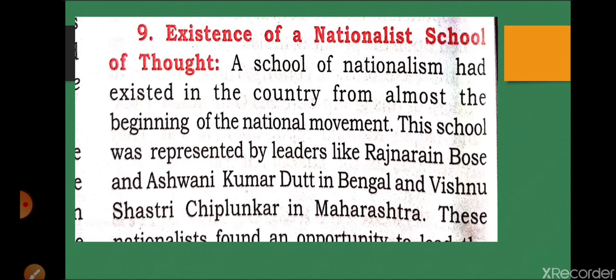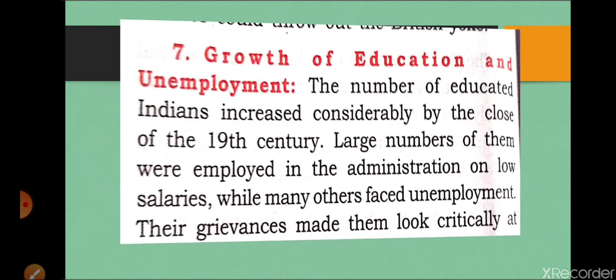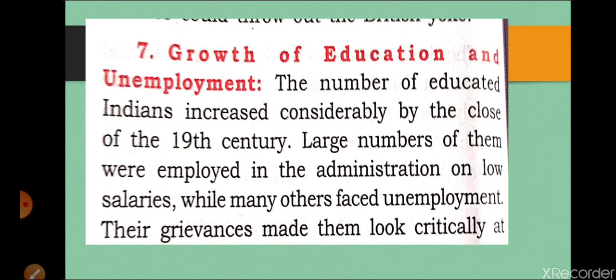And if people had a mindset against the Britishers, they became aggressive after knowing what Britishers were doing with Indians and what the real treatment of Indians should be. So the next topic I am going to discuss is the growth of education and unemployment, point number 7 in the book. This point is very easy to understand.